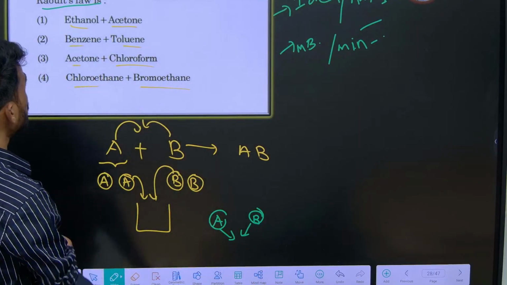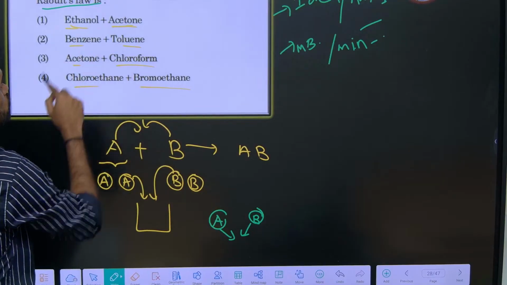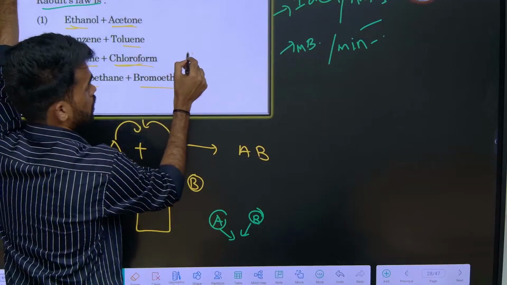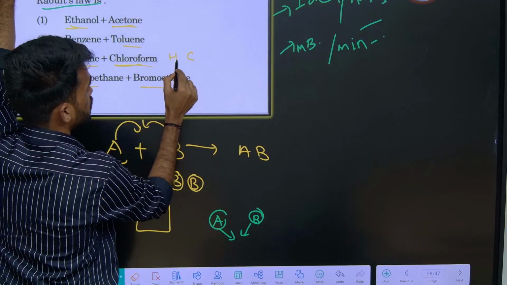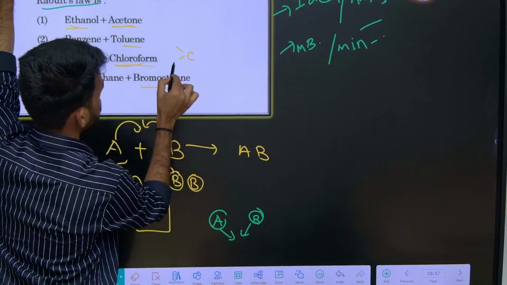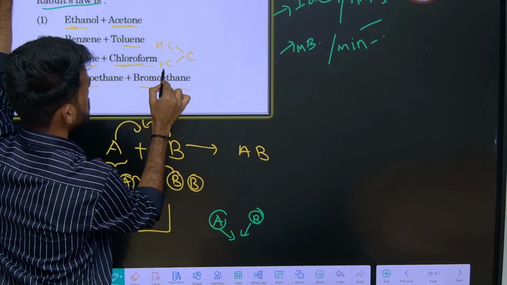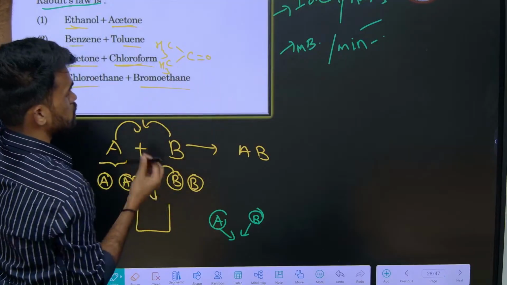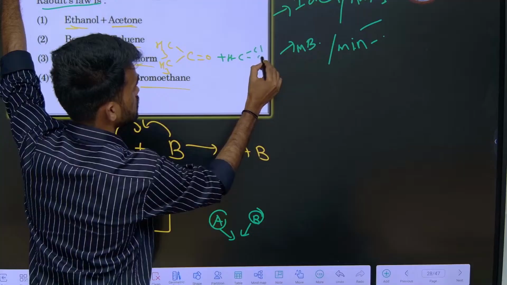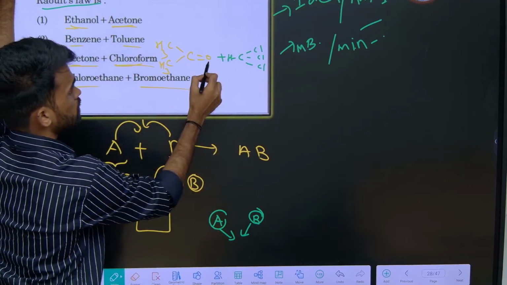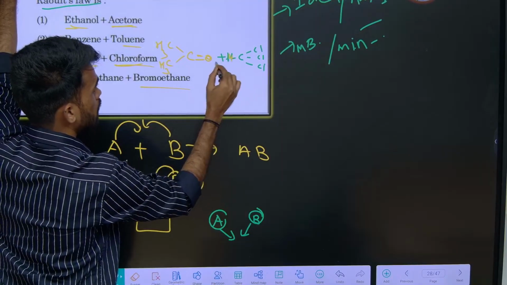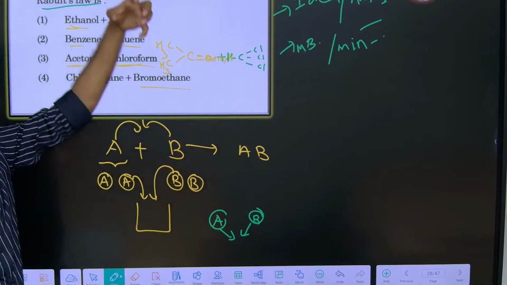Now see here, ethanol and acetone we have. I will take this as the best example, acetone. So I am writing the acetone formula here, CH3 CO CH3. This is acetone. Chloroform will be like this, HCCl3. Now between this oxygen and this hydrogen there will be a hydrogen bond.